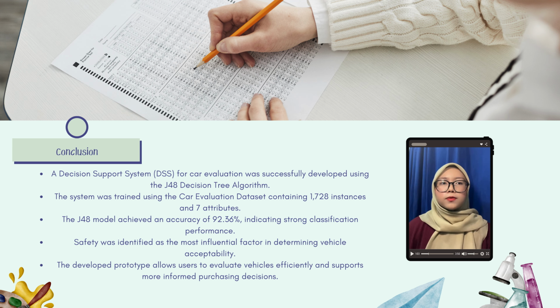This project successfully developed a decision support system for car evaluation using the J48 decision tree algorithm. The system evaluates cars based on factors like price, maintenance cost, passenger capacity, luggage space, and safety. The model achieved 92.36% accuracy, showing that it can classify vehicle acceptability effectively. The results also show that safety is the most important factor in determining whether a car is acceptable. Overall, the system can help users make a car buying decision more easily and more systematically.